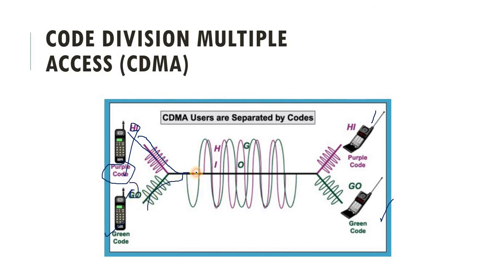Now when they use the same channel, both have different codes and different encoding, so they can't mix with each other and reach the destination without any error. So that is how code division multiple access works.